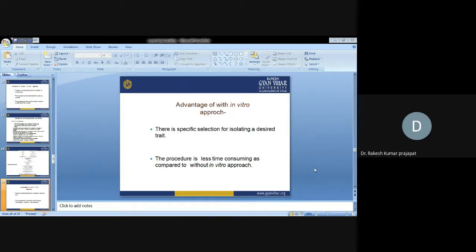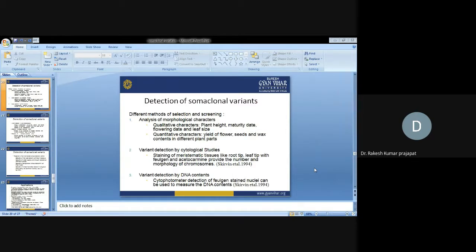What are the advantages of that? There is a specific selection for isolation of the desired trait. The procedure is less time consuming as compared to the approach without in vitro selection. Next is detection of somaclonal variants: how can we detect different classes of variants? There are different methods for selection and screening. One is analysis of morphological characters, qualitative characters like plant height, maturity, flowering date, and leaf size, and quantitative traits like yield of flowers, seed, and wax content in different plants. These traits are used for the selection or screening of the variants.